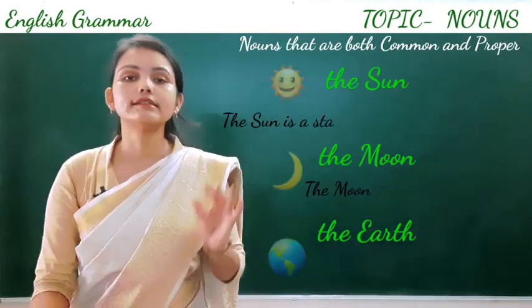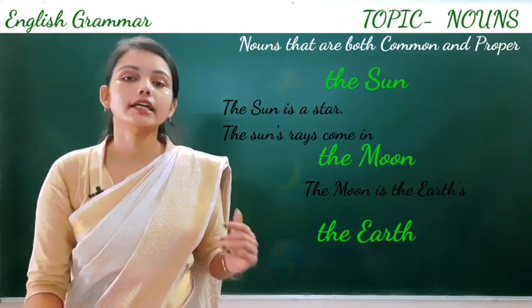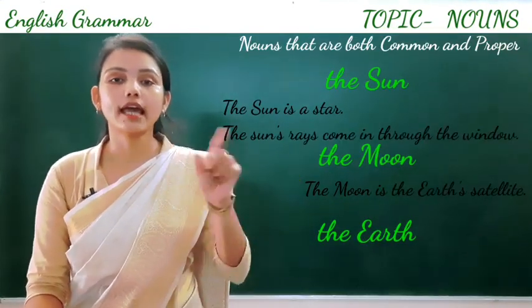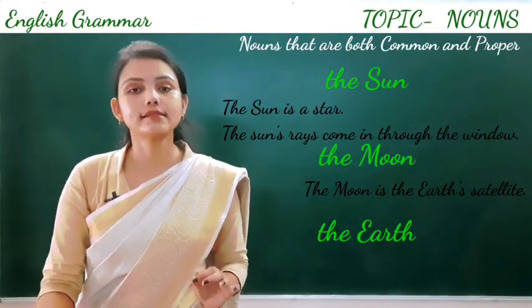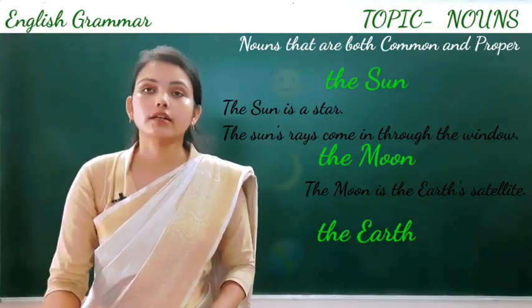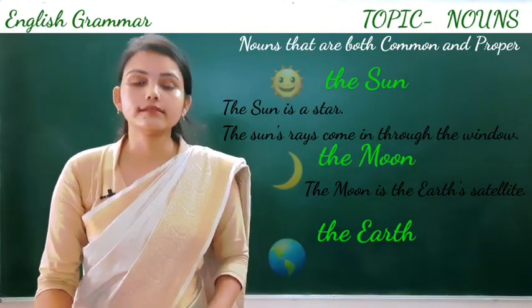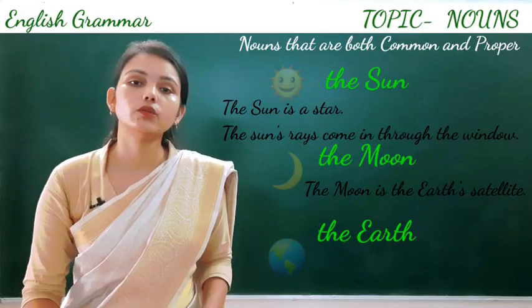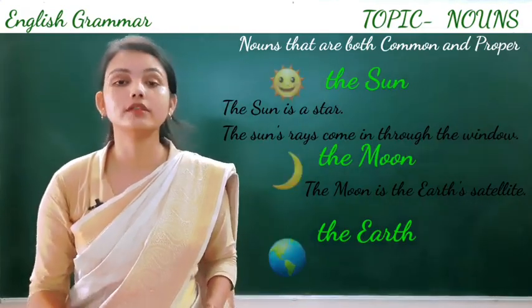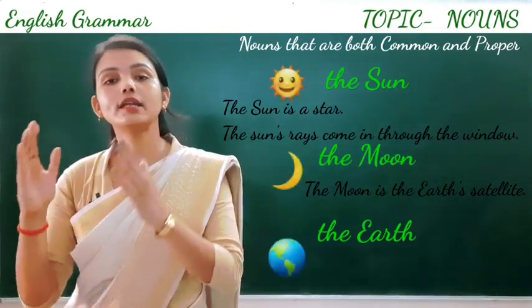For example, the Sun is a star. Here we will use the Sun with a capital, because in this sentence we are talking about a star. But when we say the sun's rays come in through the window, in this sentence we will use small s, not capital, because here we are not talking about a particular star.